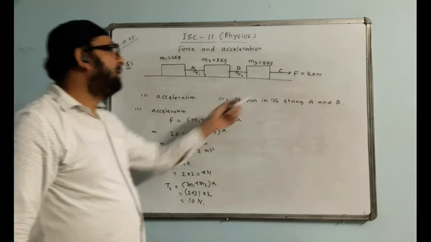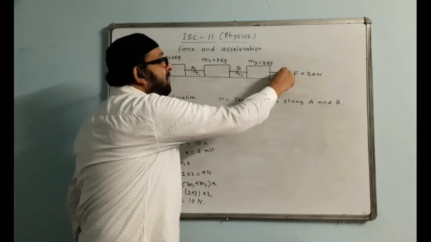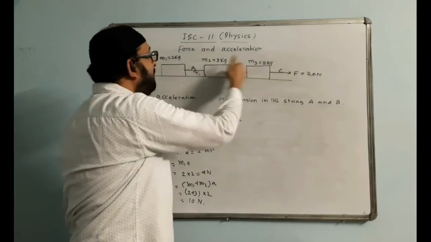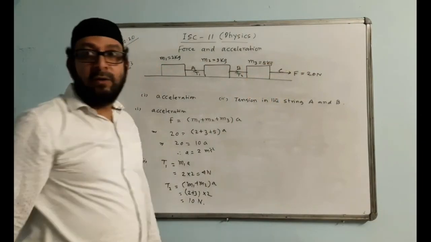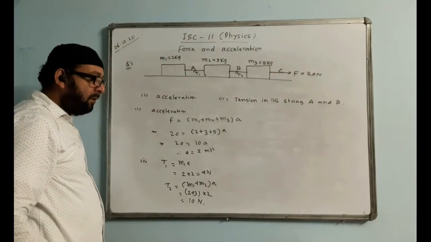The question may not ask you to find the tension in the string C. Tension in the string C will be the same as F, because this will pull all the three masses, and the answer will be the same, only 20 Newton will come. So that part may not come.